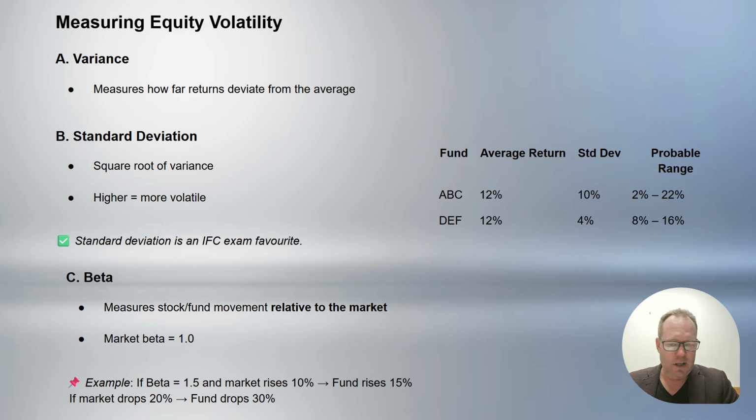It's not as volatile as the market in general. Again, our example here, if the beta is 1.5 and markets rise 10%, the fund would rise 15%. But if the market drops 20%, the fund drops 30%. Again, beta greater than 1 means higher volatility than the overall market. Beta for an investment less than 1 means that actual investment will be less volatile. The movement will be less than the overall market.